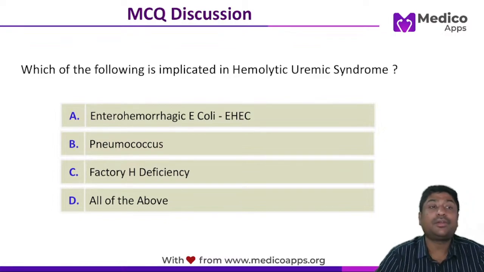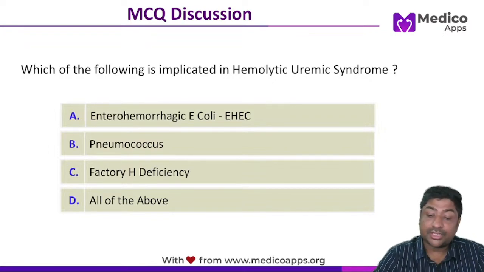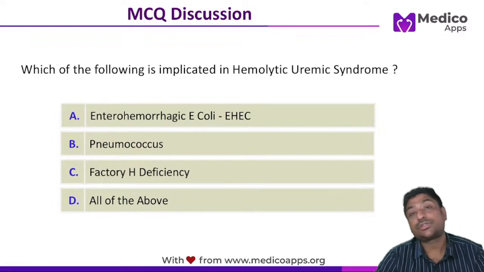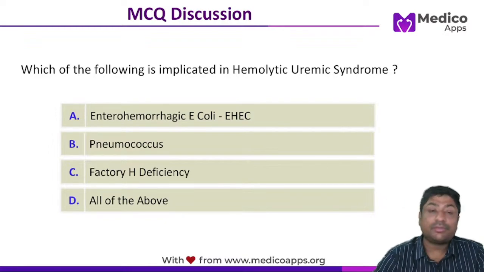So, what kind of sensory symptoms are we talking about? There can be paresthesias, as in this question. If the spinal cord is involved, then you can even have a sensory level. Like in this case also, the patient was saying up to the waist, and above that it was normal.